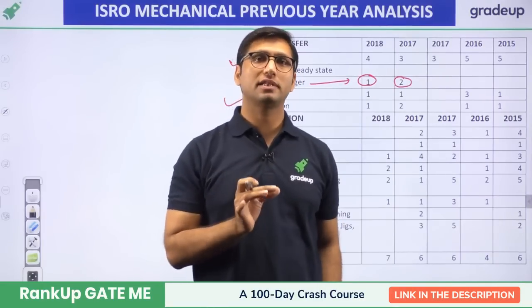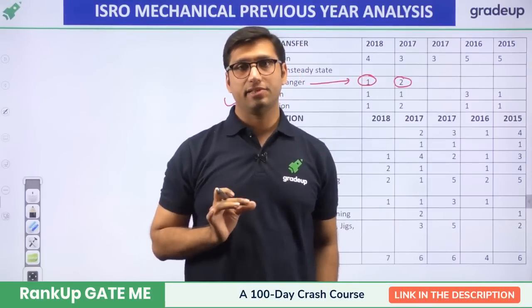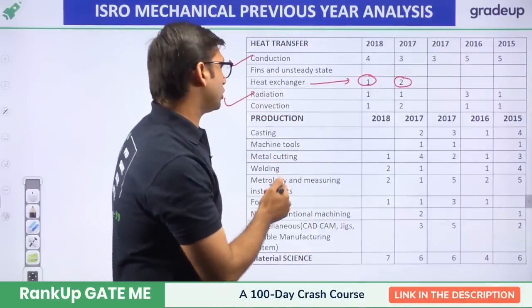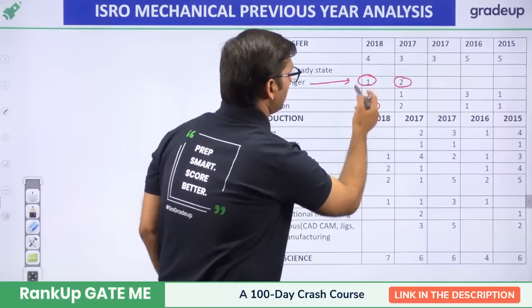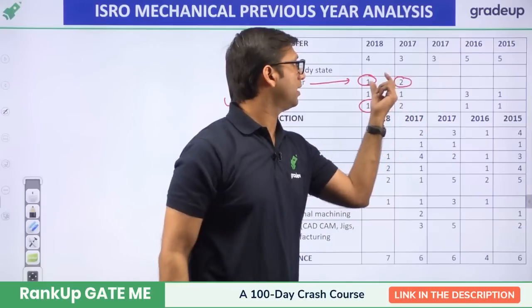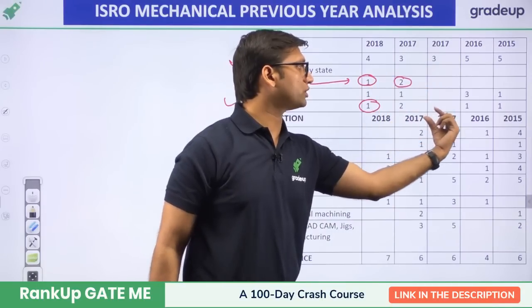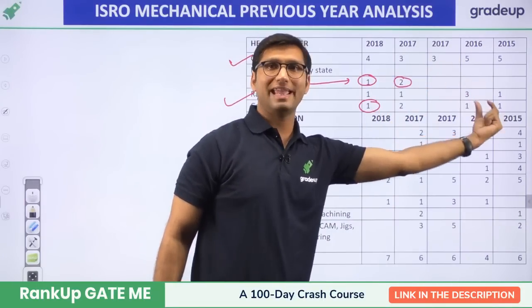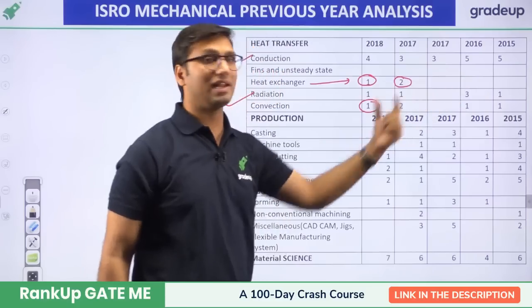So these are the common questions that come from the topic of heat exchanger. Convection also has a weightage. You can see that in 2018 it had 1 mark, 1 question was asked. Then in 17 there were 2 questions. Then in 16 and 15 there was 1 question each, in 2015 and 16.